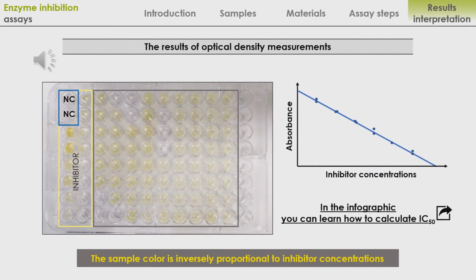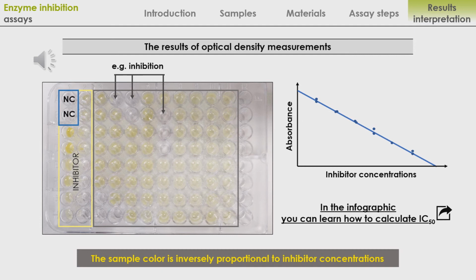These are the results of our test. The wells with negative control remain colorless, whilst the ones containing the inhibitor are yellow. What's important, the color is inversely proportional to inhibitor's concentration. It means that lower concentration gives more intensive color.